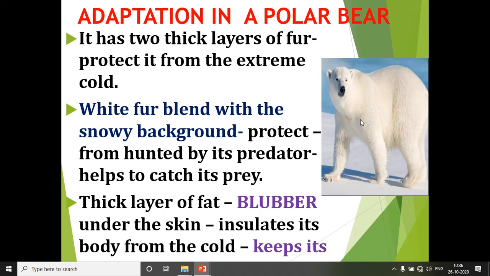Then it has a thick layer of fat, which is called blubber, under the skin. Under the skin it has a thick layer of fat which insulates its body from the cold and keeps it warm. Understood, children? So under the skin of the polar bear, there is a thick layer of fat called blubber, which insulates it from the cold and keeps it warm.